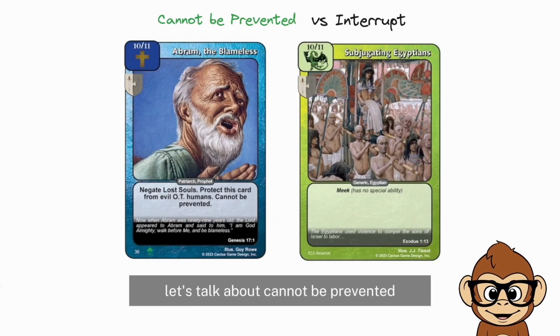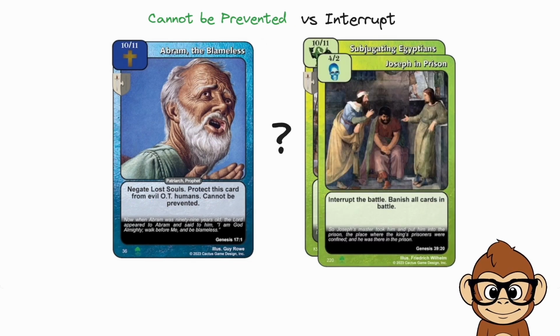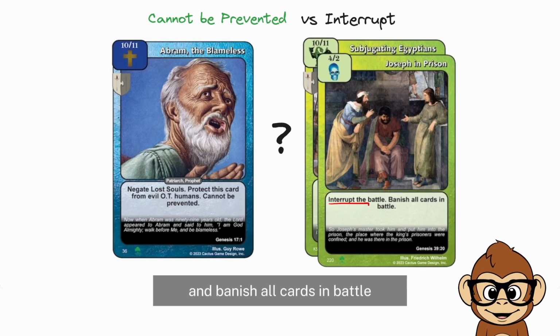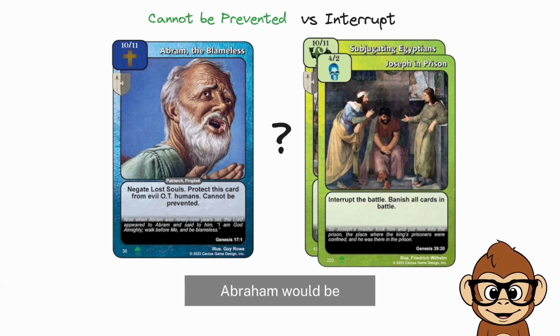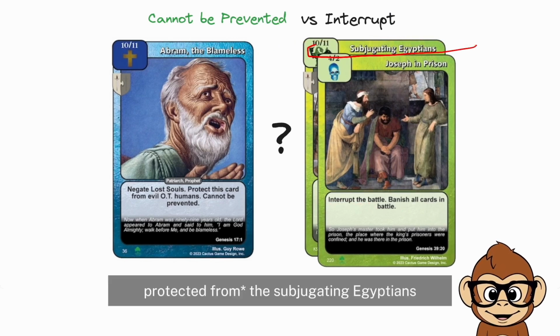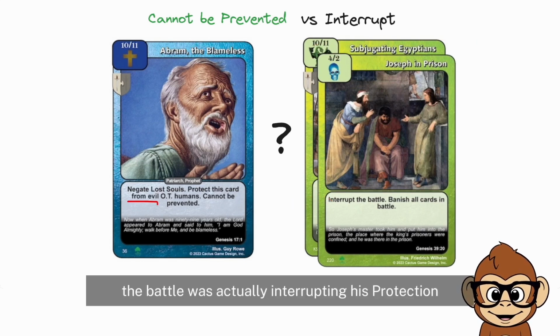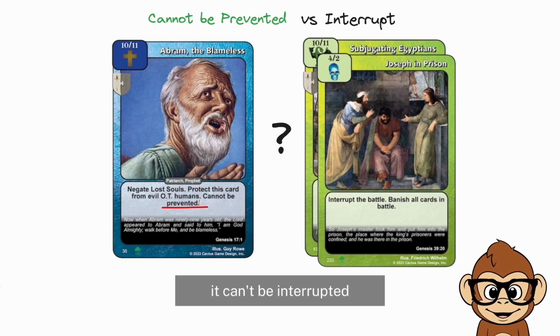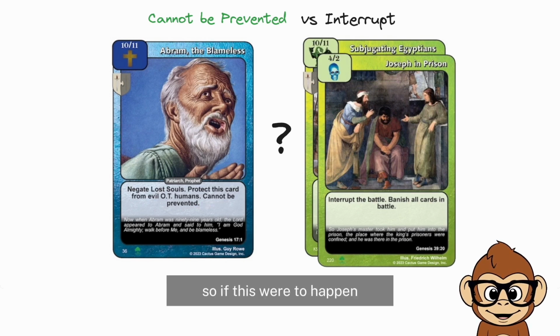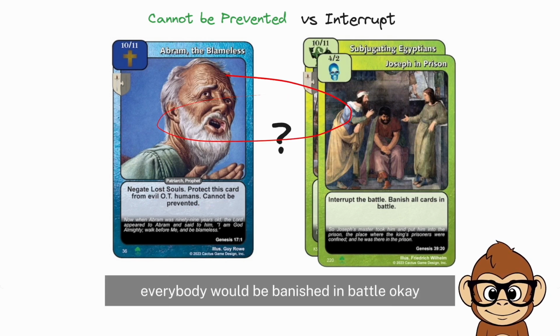Okay, let's talk about cannot be prevented. Let's say you have an Abraham who is protected from evil OT humans, cannot be prevented. What happens if I interrupt the battle and banish all cards in battle? Normally Abraham would be protected by the Subjugating Egyptians, but this interrupt the battle is actually interrupting his protection. Even though it cannot be prevented, it can't be interrupted. So if this were to happen, everybody would be banished in battle.